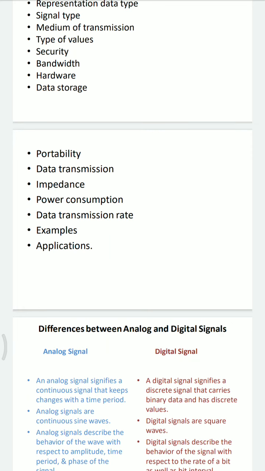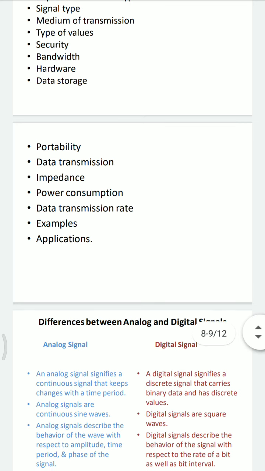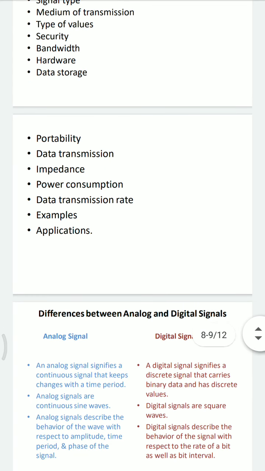Portability. Portability is also a major characteristic. Analog signals are portable like a thermometer and low cost, whereas digital signals are portable like a computer and expensive. Next is data transmission. Analog signals are not noise resistant throughout transmission, whereas digital signals can be noise resistant throughout transmission.